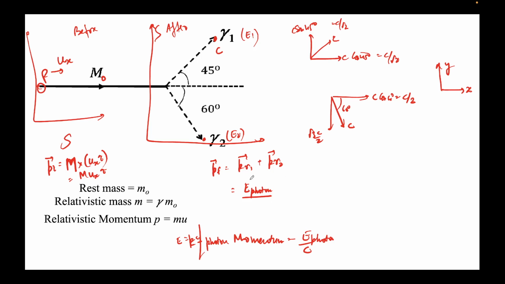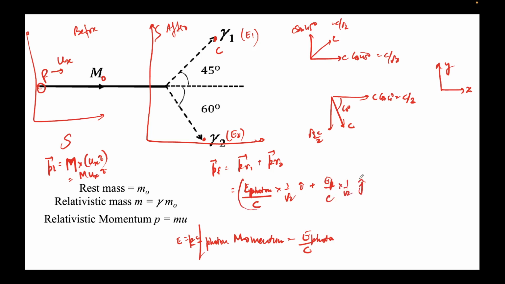All right, let's go ahead. So this will be E photon over c, and whatever the momentum is, it will be 1 by root 2 times i cap plus E1 by c into 1 by root 2 j cap, where E1 is for photon 1.